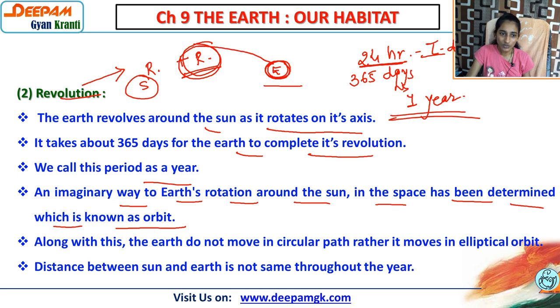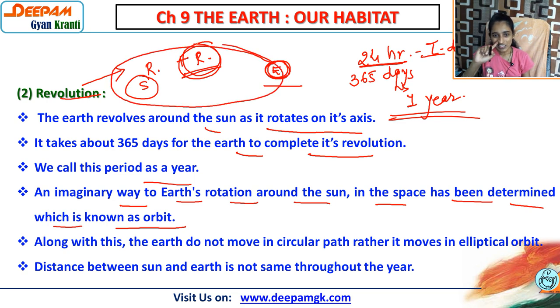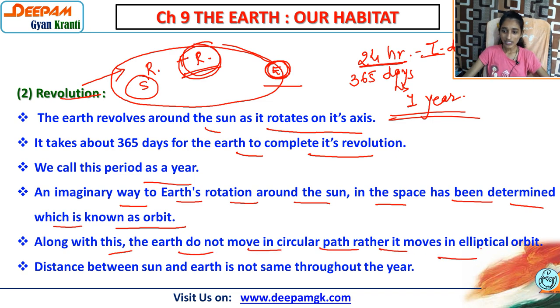So when the Earth goes around the Sun, that is a fixed path. It is not that one day it wishes to go this way, and another day it wishes to go that way. It is not like that. It has a fixed way and fixed path, which is called the orbit. Along with this, the Earth does not move in a circular path, rather it moves in an elliptical orbit. So that is also important. This is not a circular path, it is an elliptical orbit.